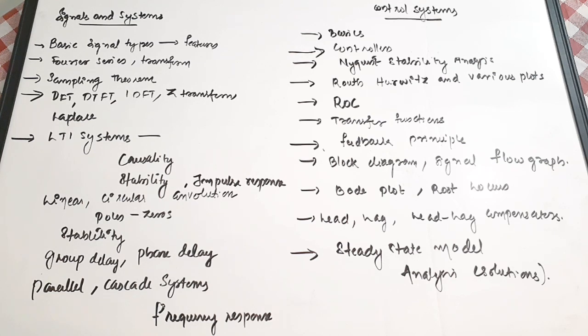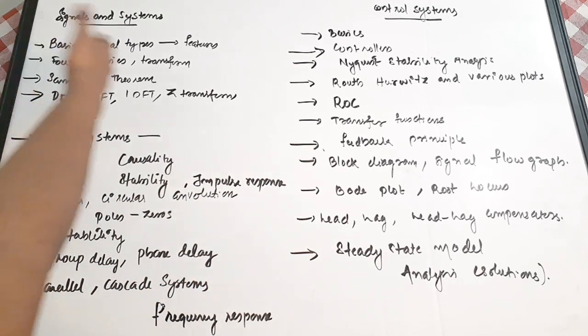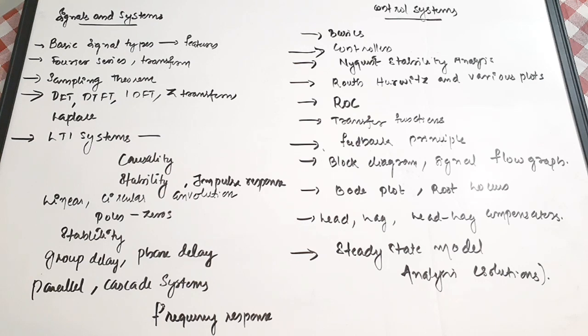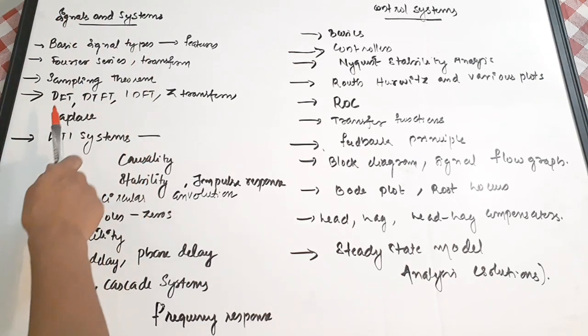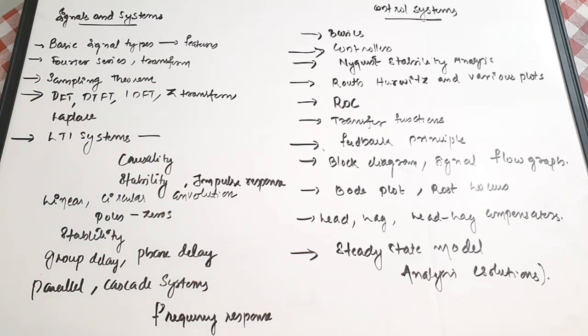Okay, so the basic important topics from these subjects are, first one is basic signal types from signals and systems, basic signal types and its features, various types of signals. Okay, then Fourier series, Fourier transform, sampling theorem is very important. Sampling theorem and its application. Some signals will be given to you. You need to find whether the sampling theorem is followed, the Nyquist criterion is followed or not. Then DFT, IDFT, DTFT, Z transform, Laplace transform of some given systems or signals you need to find.